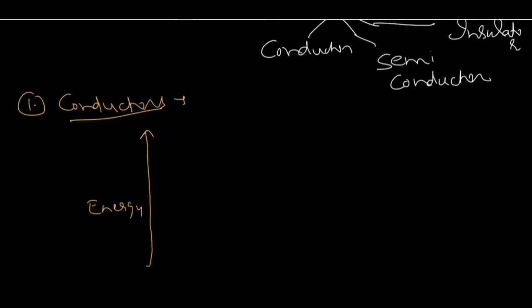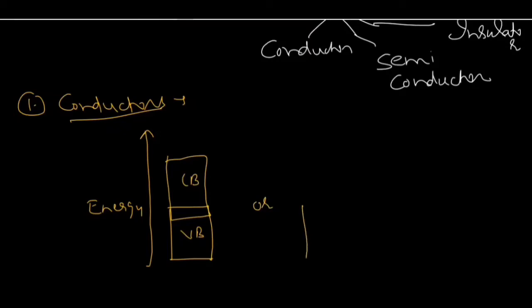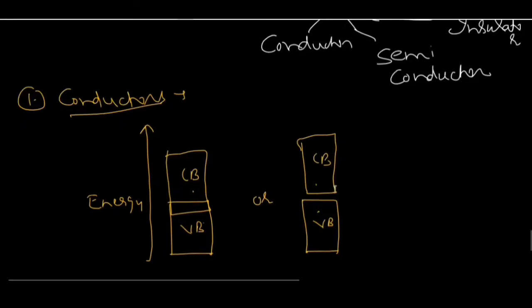So in case of conductors, this is valence band, maybe. This is conduction band. Either the valence band and conduction band are overlapping, or the energy gap between valence band and conduction band is very small, so that a large number of electrons can jump from valence band to conduction band, and that's why they conduct electricity to large extent. These are called conductors. Now, what are semiconductors?